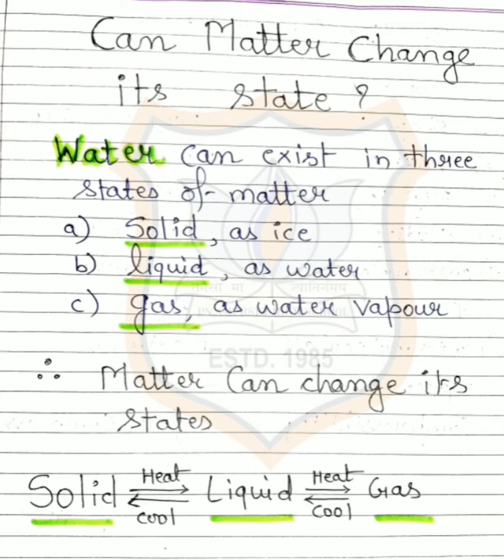The best example to show this is water. Water can exist in all three states of matter. For example, solid as ice, liquid as water, and gas as water vapor.